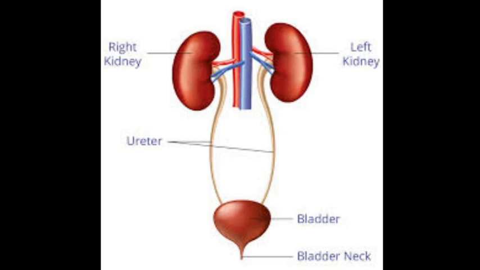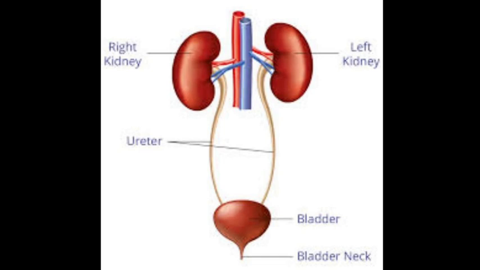There is also a renal artery bringing the dirty blood into the kidney. The function of the kidney is to remove poisonous substances like urea, other waste, salt and excess water from the blood and excrete them to form a yellowish liquid called urine. The kidney cleans our blood by filtering it to remove unwanted substances present in it. The clean blood is carried away from the kidney by the renal vein.